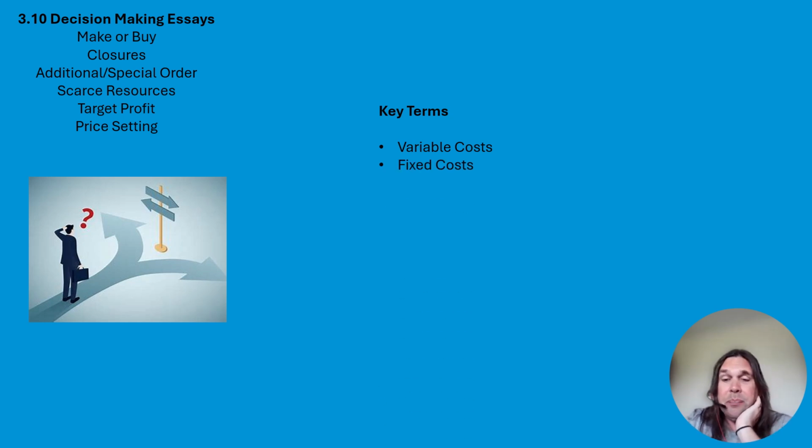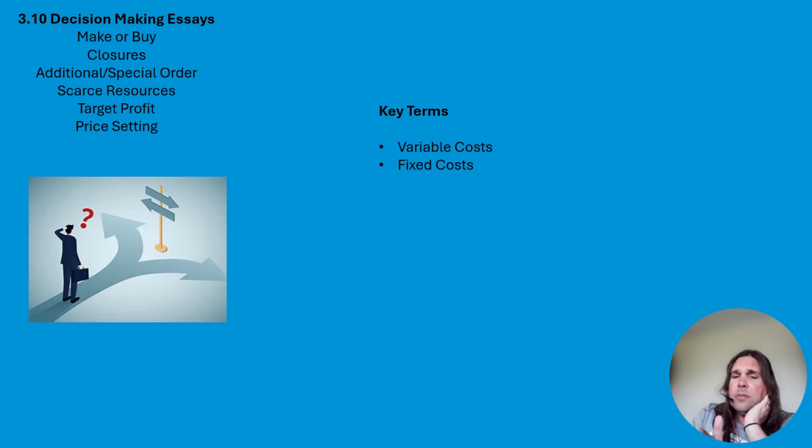Fixed cost is the big one. If you're completing a decision making essay, and you don't really analyze fixed costs, you're missing a trick. Fixed costs is a definition. They're not costs that don't change. That's not what it means. Costs that do not change in relation to output.